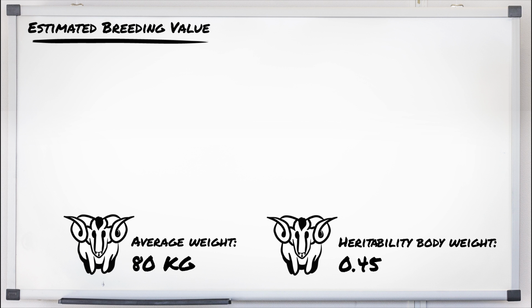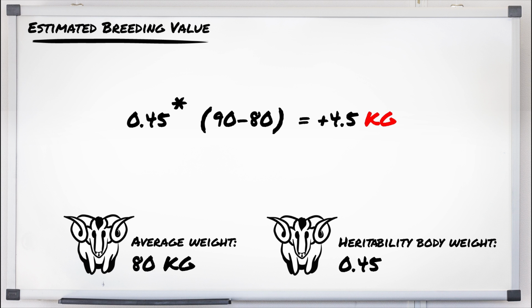Because in this case of own performance, the regression coefficient of the true genetic potential of the rams on their phenotype is equal to the heritability, we can estimate the breeding value of the ram as 0.45 times (90 minus 80) is equal to plus 4.5 kilograms. This means that the genetic potential of the ram is estimated to be 4.5 kilograms higher than the population average. Note that the EBV is expressed in units of the trait, in this case in kilograms.